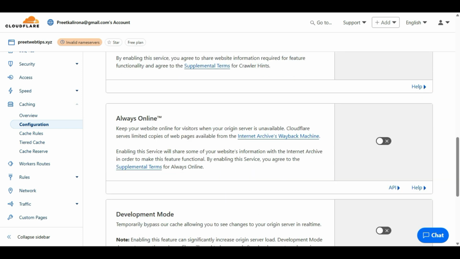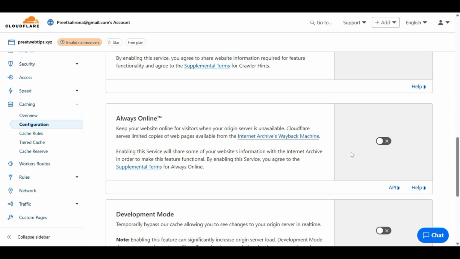Always Online. If your website has an issue for like 5 seconds, 5 minutes, 10 minutes, 15 minutes, and your website or server goes down, this will still keep your website alive, always online. You can enable this one.